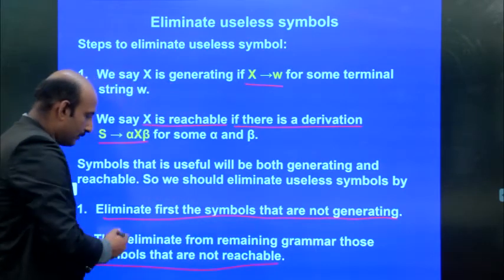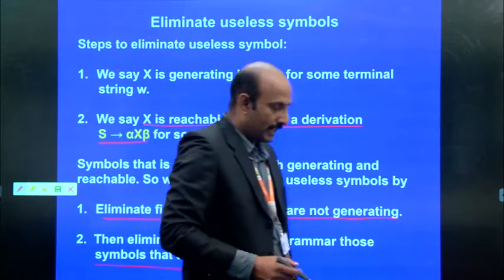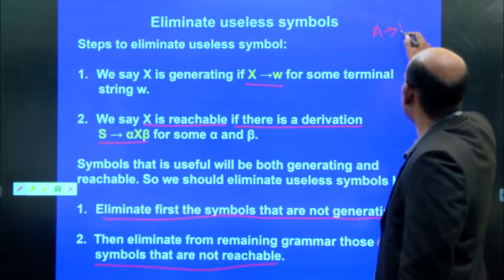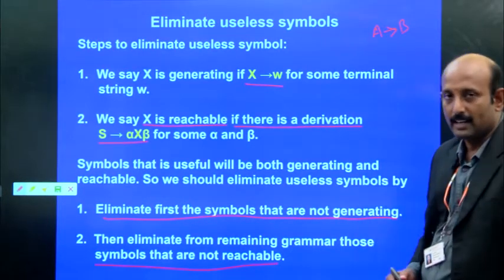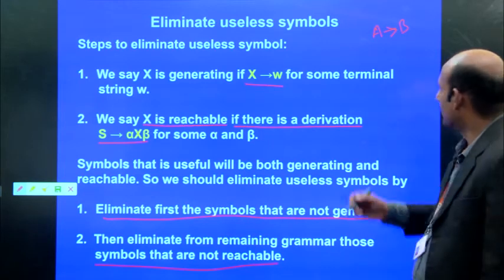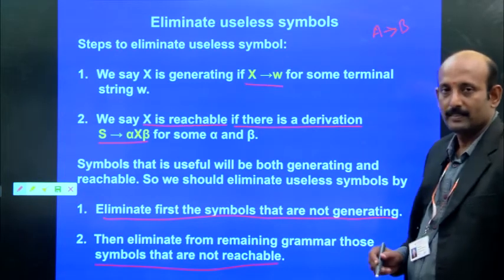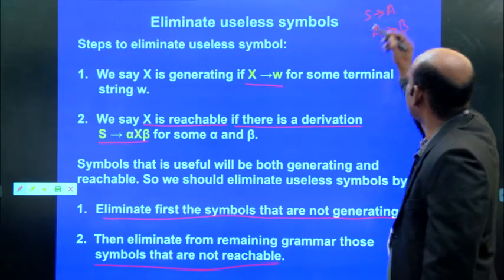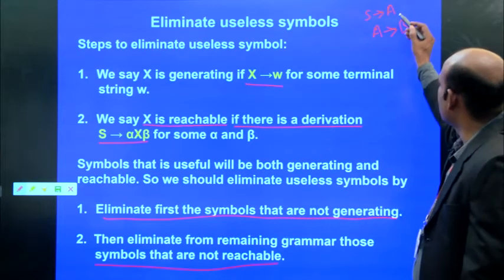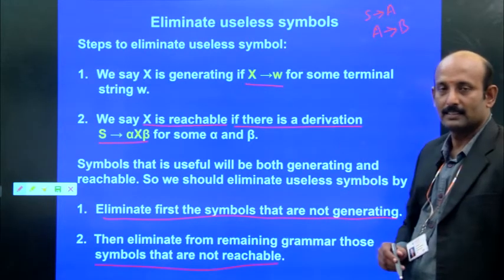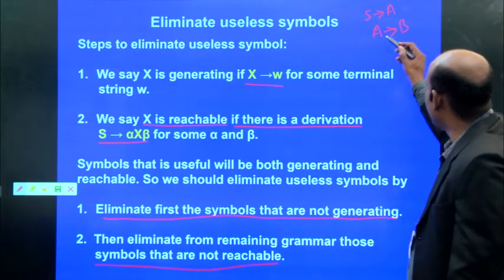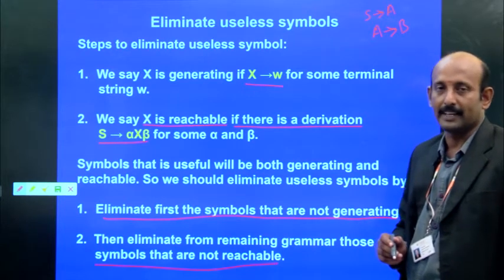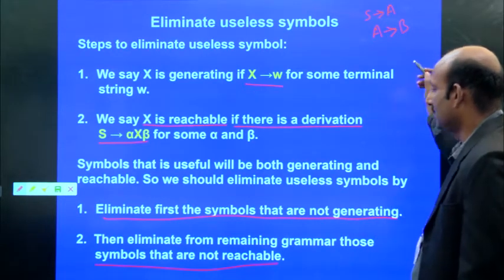So what are reachable symbols here? For example, A implies B is a production. Let's take an assumption: S derives A, and A implies B. Then A is reachable from S, and B is reachable from A. So that is the meaning of reachable here.